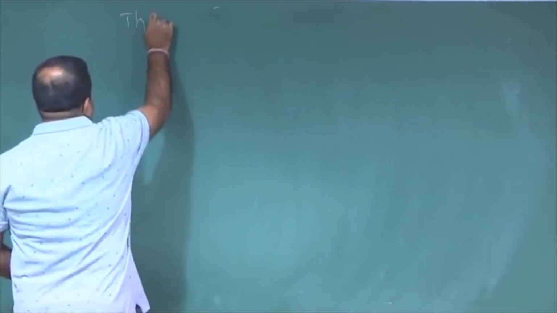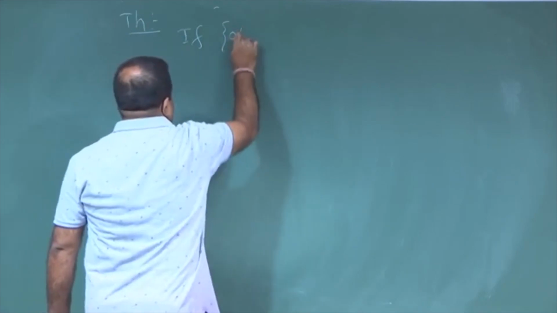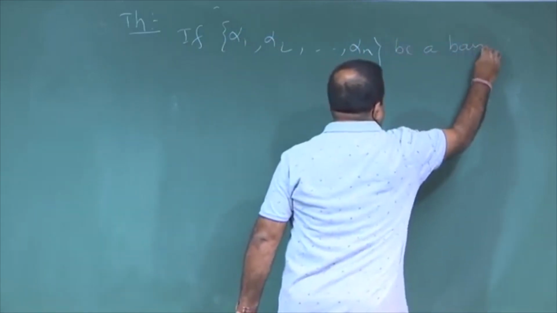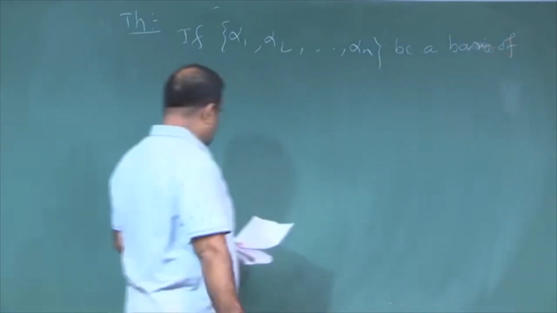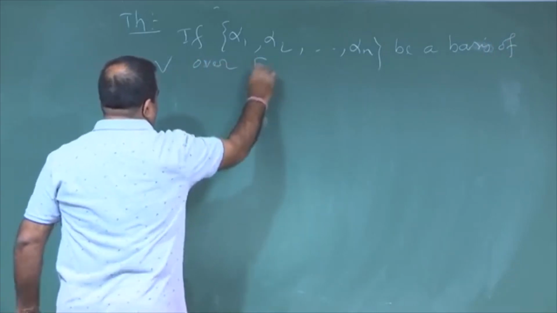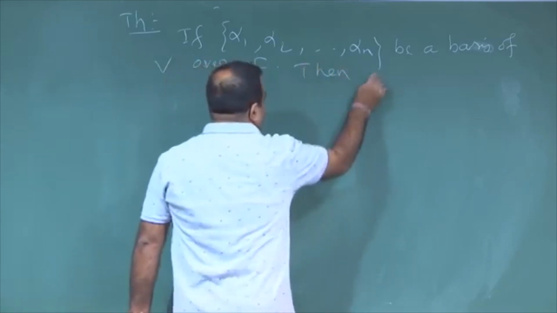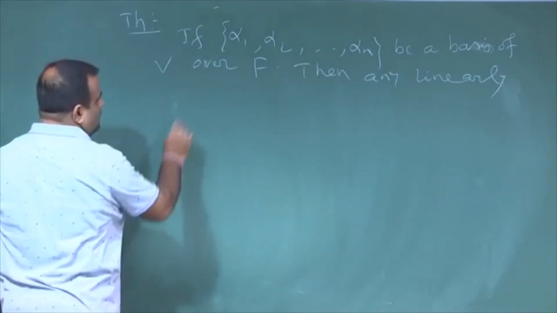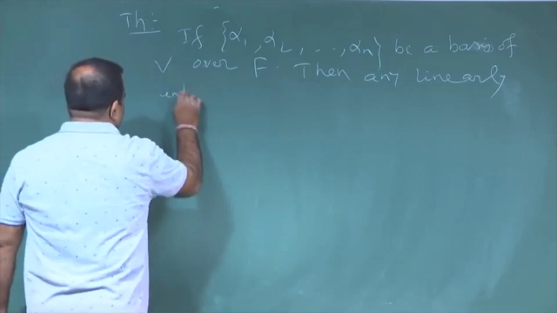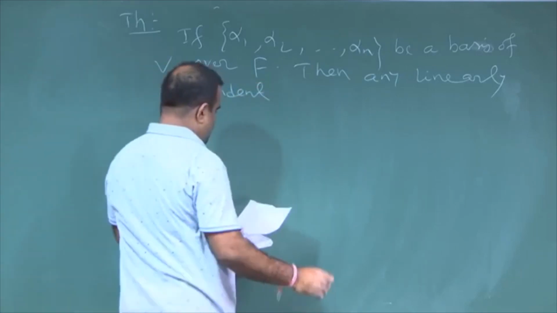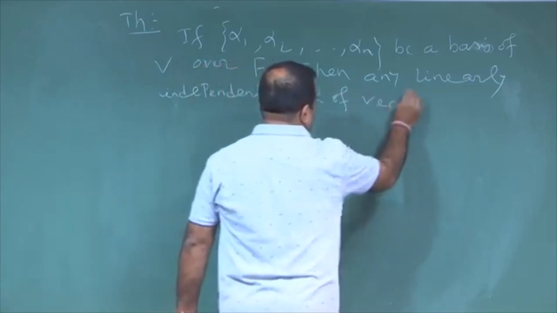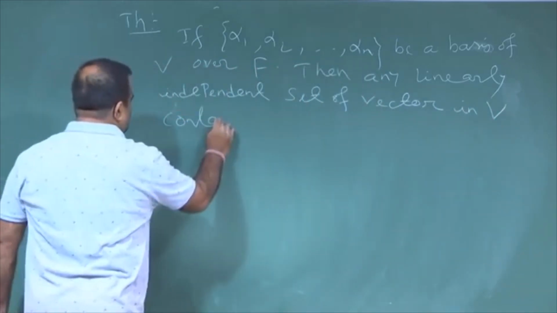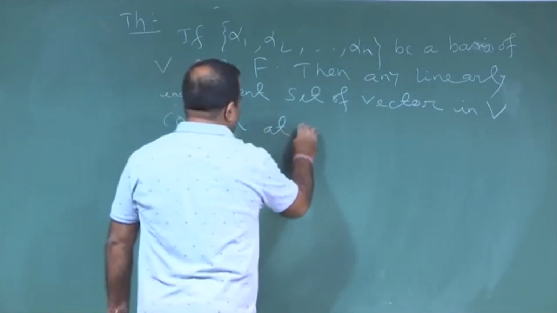So, let us try to show that if alpha 1, alpha 2, ..., alpha n is a basis of a vector space V over F, then this theorem is telling us that any linearly independent set of vectors in V contains at most n vectors.